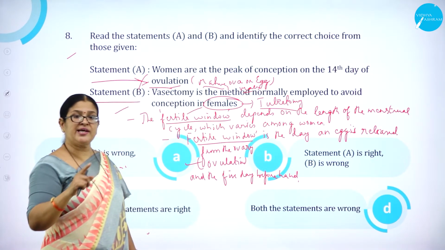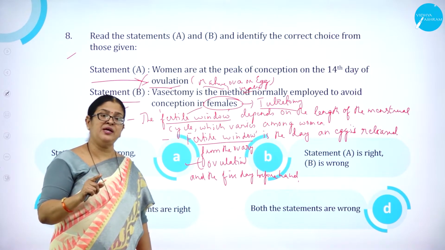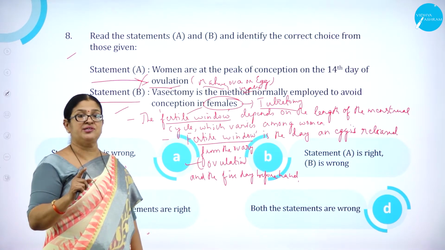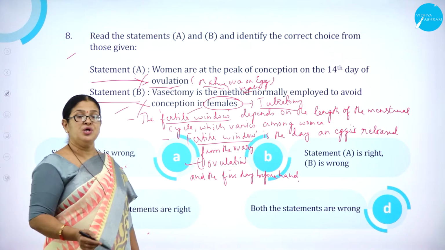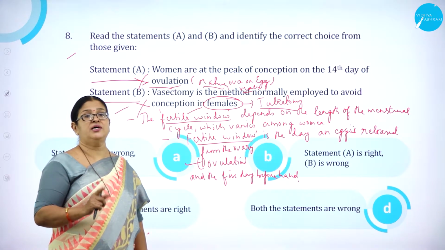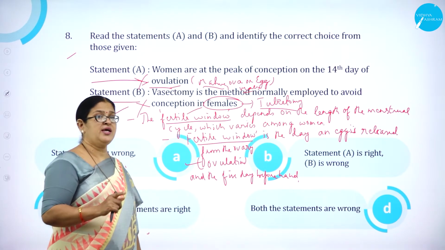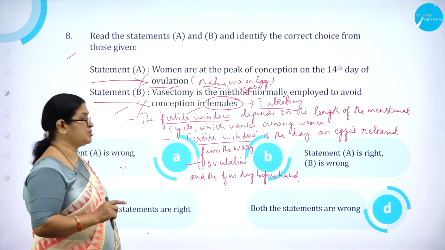So male sterilization is called vasectomy and female sterilization is called tubectomy. So even this statement is wrong. So both the statements are wrong. Statement A is wrong and statement B is also wrong.